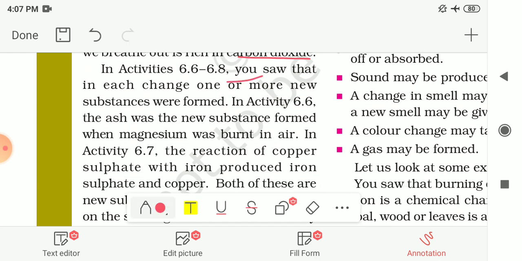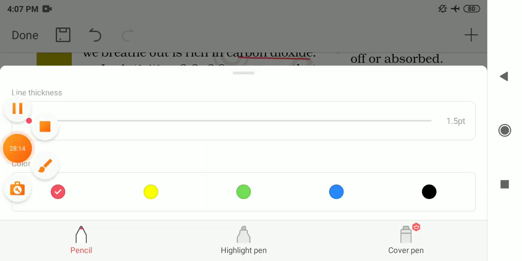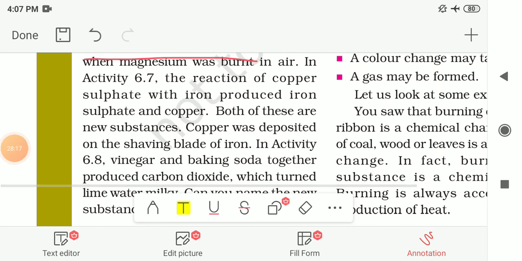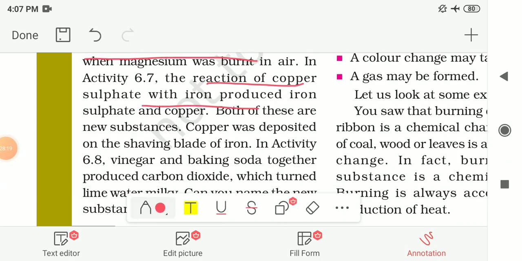So now in activities 6.6 to 6.8, we had seen that in each change one or more new substances are formed. In activity 6.6, the ash was the new substance formed when the magnesium ribbon was burnt in the air. Then in activity 6.7, we had seen that the reaction of copper sulfate with iron produces iron sulfate and copper, which are the new substances, and copper was deposited on the shaving blade of iron.